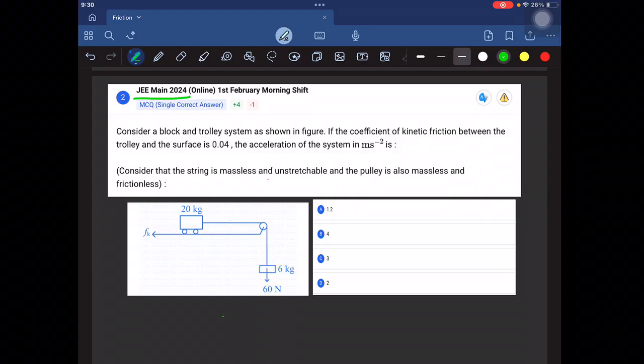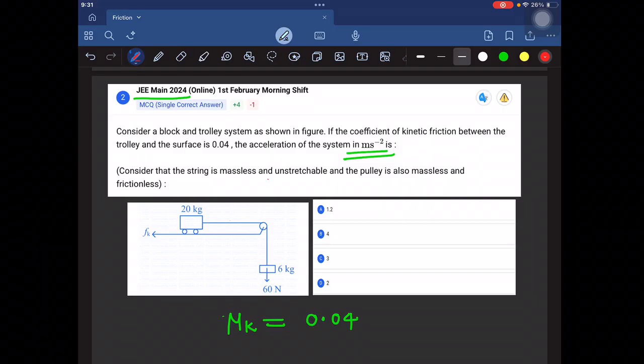Then in that case, you have to calculate the kinetic friction, and the net force will be equal to the applied force minus the kinetic friction. To calculate the acceleration, you can write F minus F kinetic is equal to the total mass of all moving bodies into acceleration. By rearranging the terms, you can find the acceleration. So let us solve this problem.